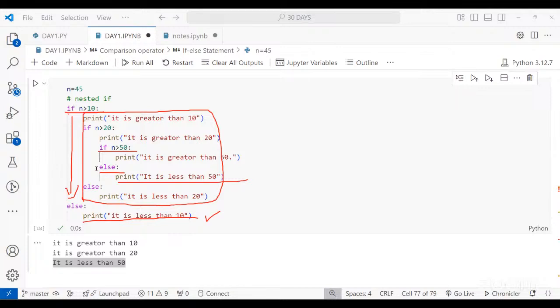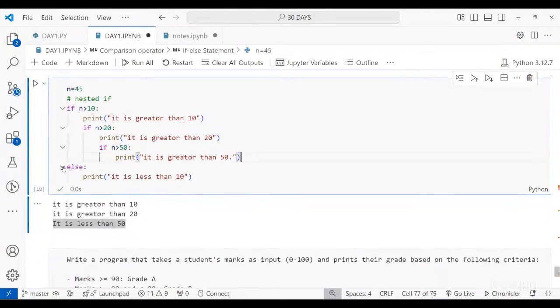Okay. Like there's no particular compulsion for else, because else is the extra, additional part. If you want to get something in the output, some coders are output oriented. If there is no output, they feel like nothing is happening in the backend, so they add else: if none of the conditions are true, then this particular statement will be printed.